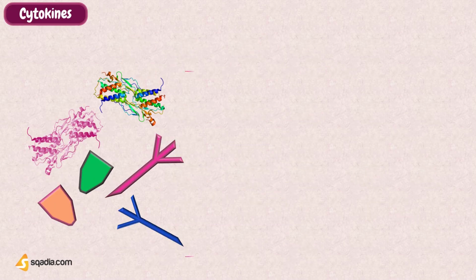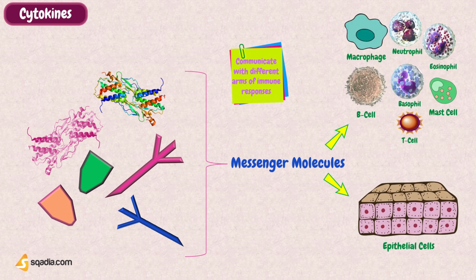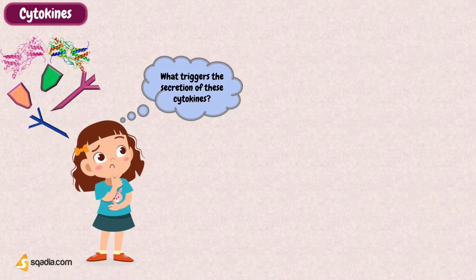Cytokines are soluble messenger molecules usually secreted by cells of the immune system. Some cytokines, such as interferons and tumor necrosis factors, are secreted by non-immune cells, such as epithelial cells. Now a question comes to mind: what promotes the secretion of the chemical messengers?